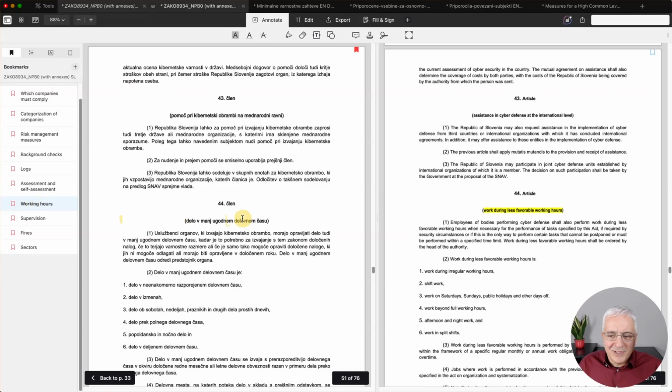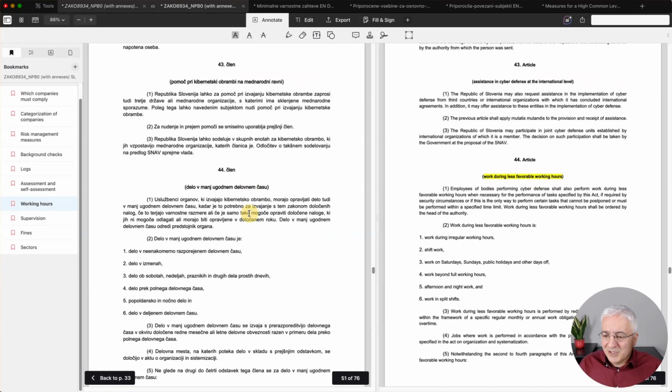So working hours. Now this is not directly relevant for companies that need to comply, but I found it very interesting because here you have this requirement that government bodies also have to work outside of regular working hours, and here you have very clear specifications. So again, something that is interesting to see. I didn't see this in any other laws in any other country.